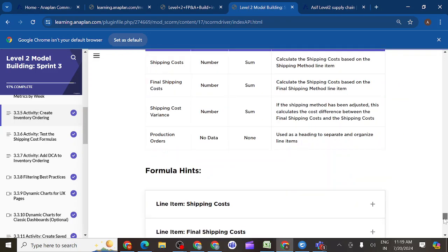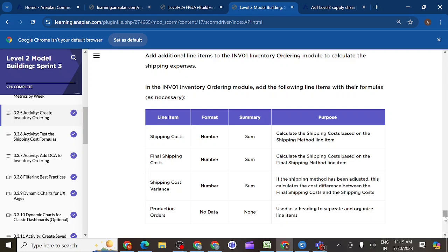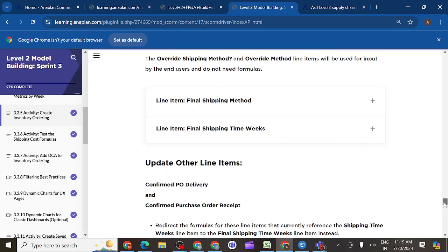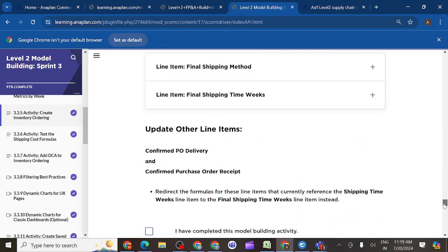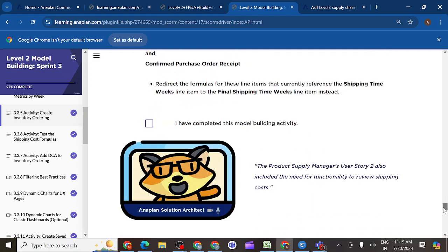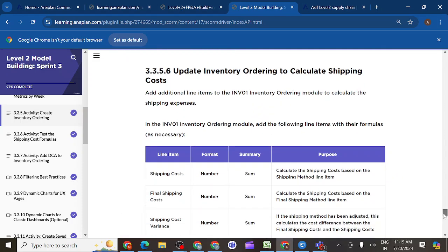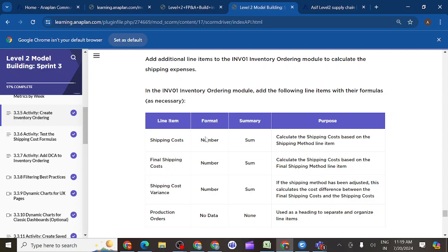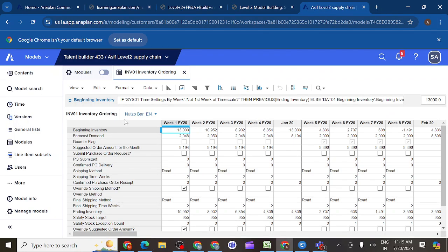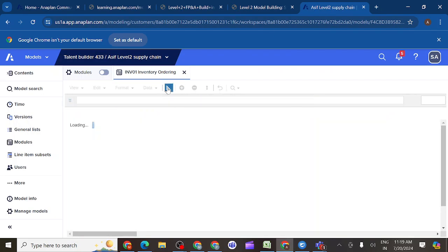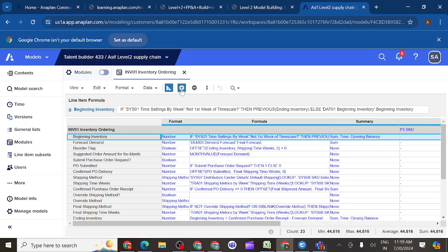We have only the final 4 line items to create here. We have covered everything till final shipping method and final shipping time in weeks. Now we have to create these 4 line items, and then write the formulas, and then we can close this module. These are the 4 line items we have to add in our inventory module. After adding them, we can close this activity.